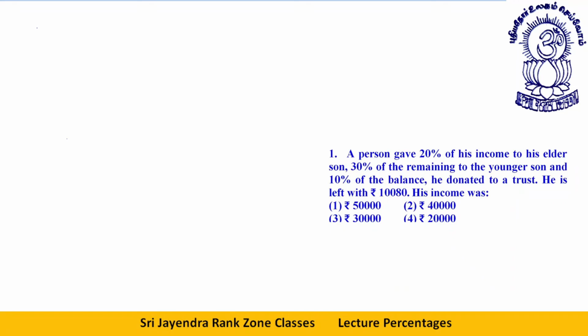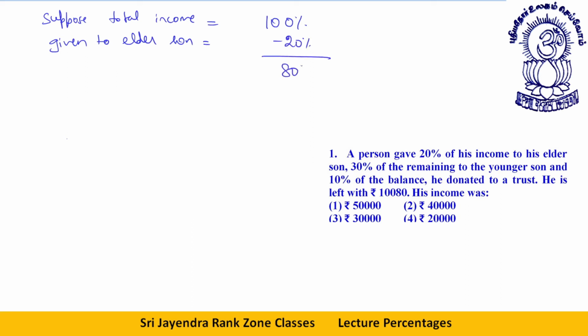A person gave 20% of his income to his elder son. Suppose the total income is 100%. How much is given to the elder son? 20% is gone, so 80% is remaining.